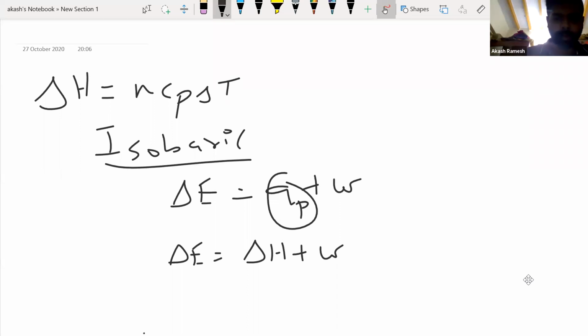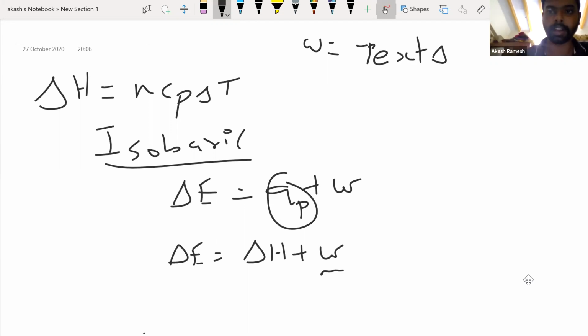And we substituted W. For W we know W is equal to minus P external delta V. Now I know that PV is equal to nRT.